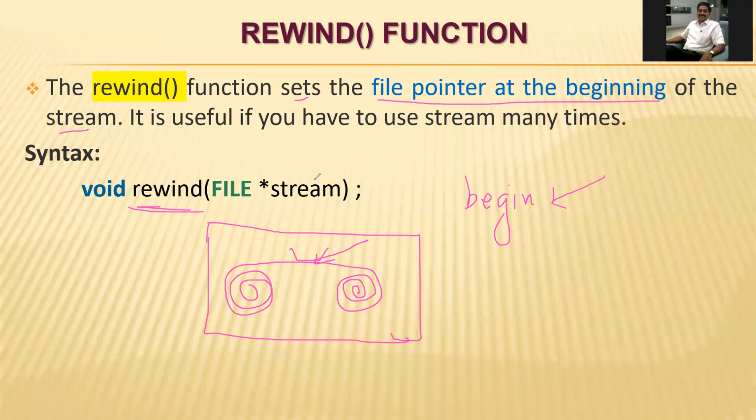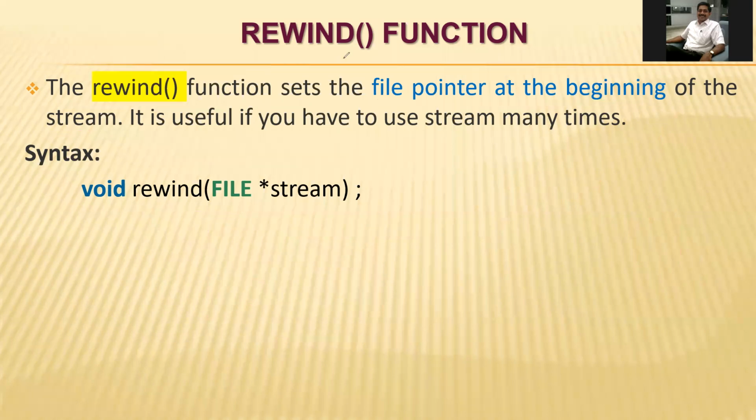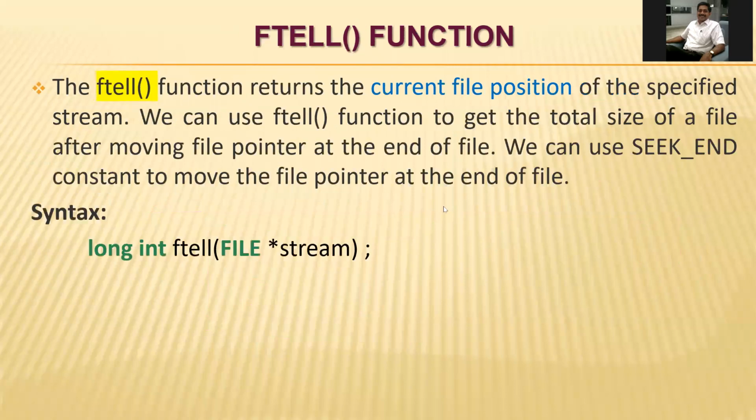This is very similar to our file: the rewind function will set the pointer to the beginning of the file.